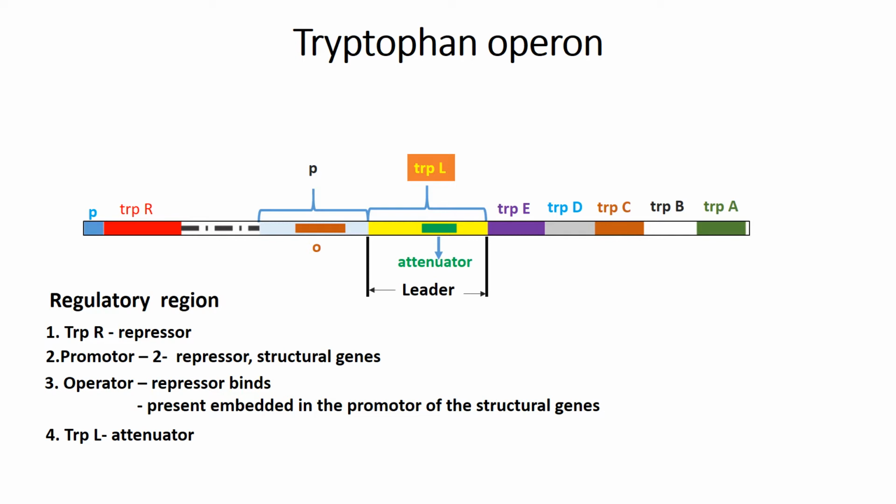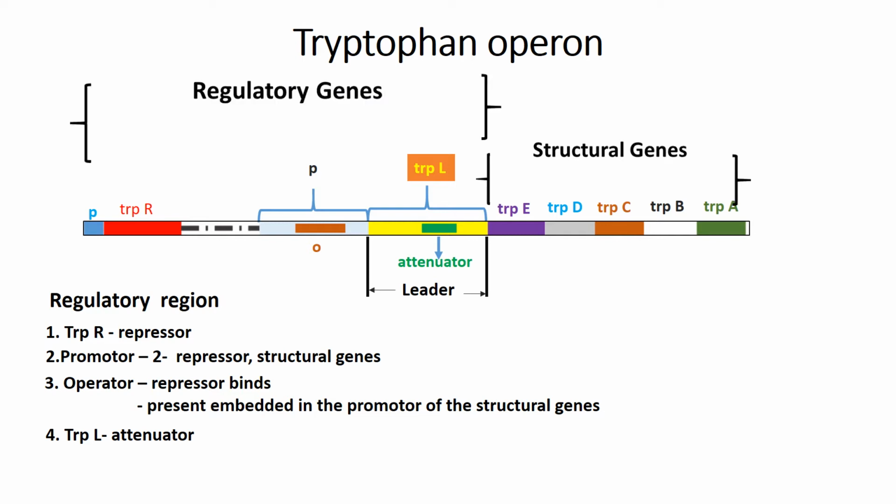The regulatory region of the tryptophan operon contains four genes. It has a TRAPR gene which produces the repressor. The TRAPR gene has got its own promoter, to which RNA polymerase binds and helps in the transcription of mRNA of the repressor, so that the repressor can be translated.